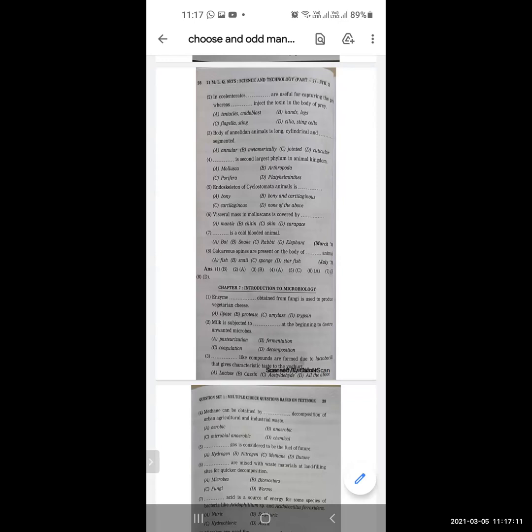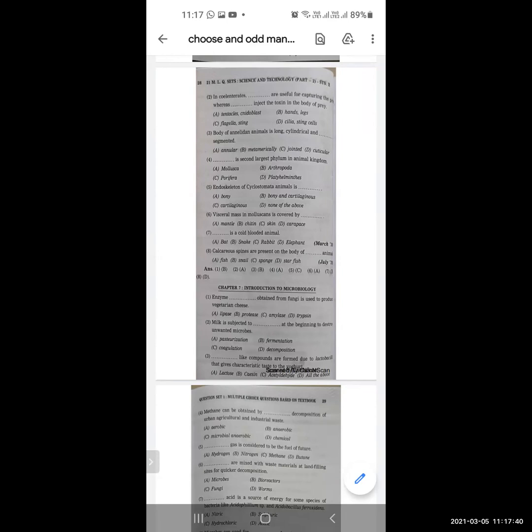Options are lipase, protease, amylase, trypsin. And the correct option is protease. Next, milk is subjected to dash at the beginning to destroy unwanted microbes. Options are pasteurization, fermentation, coagulation, decomposition. And the correct option is pasteurization.